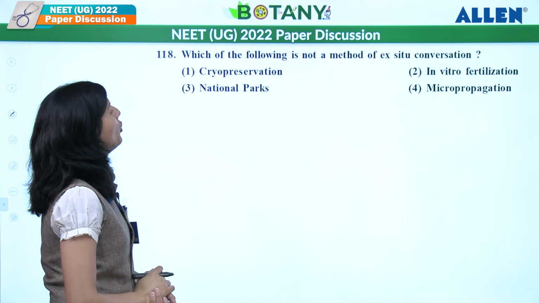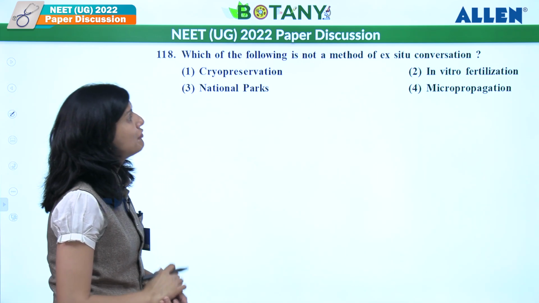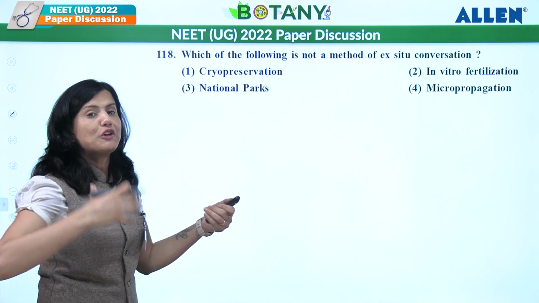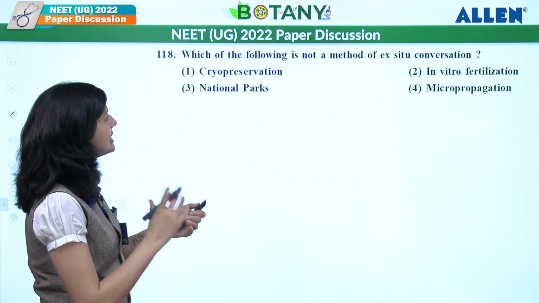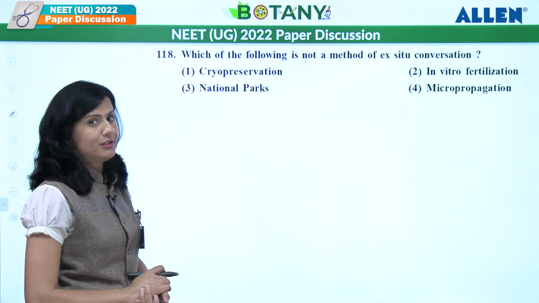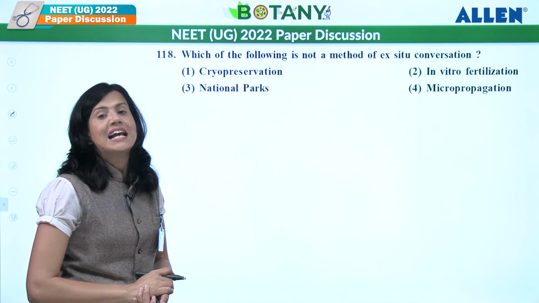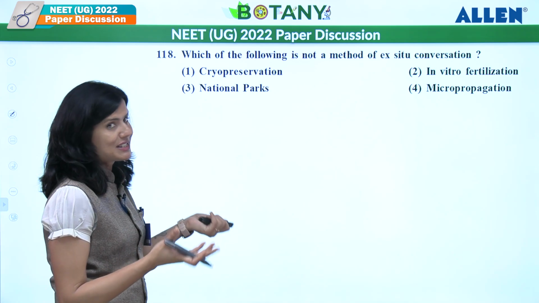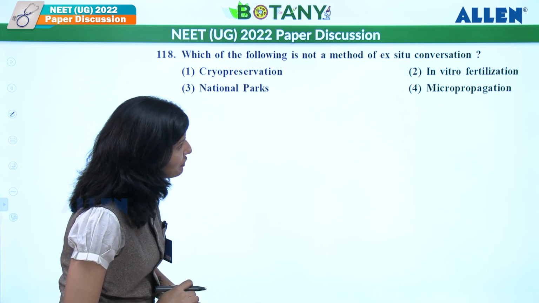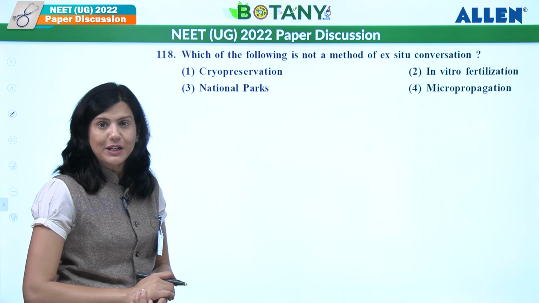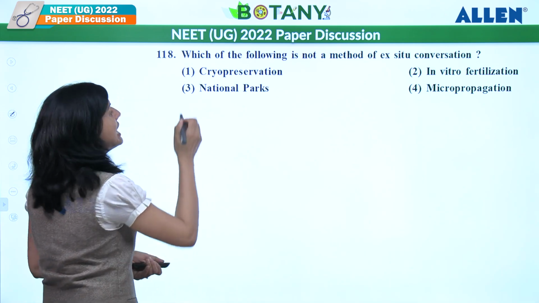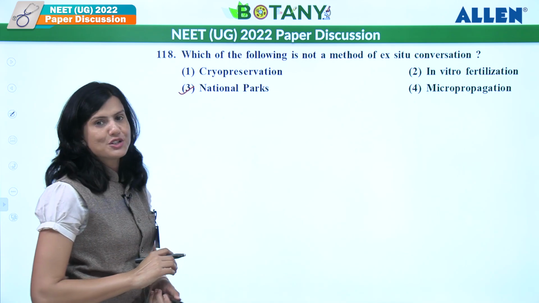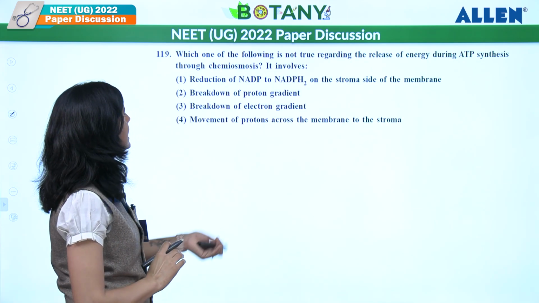Let's see the next. Which of the following is not a method of ex situ conservation? Ex situ means out of their natural habitat. So let's see. Cryopreservation, we are preserving pollen grains in liquid nitrogen, so that is ex situ. In vitro fertilization, ex situ. Micropropagation, tissue culturing, ex situ. National parks are in situ conservation. So the answer should be national parks. Let's see the next one.